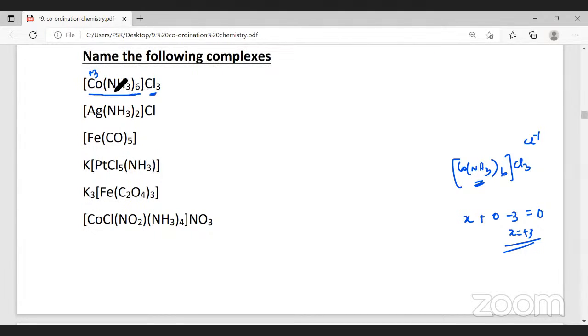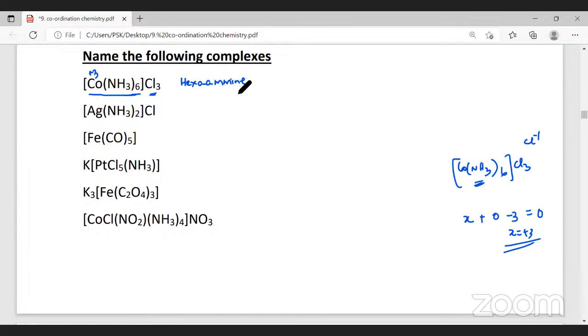So the rule says first you have to name the cation. This cation is a complex. Since it is a complex, you have to name the ligand first. Now, we have ammonia, 6 of them. Therefore, it is hexa. 6 stands for the hexa prefix. Ammonia has a special name. It is a neutral ligand. It is named as ammine.